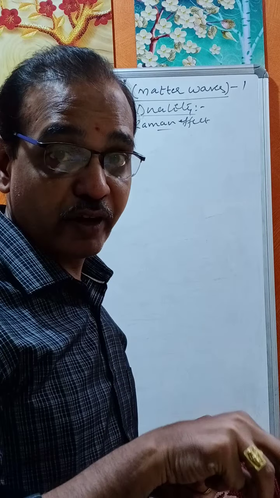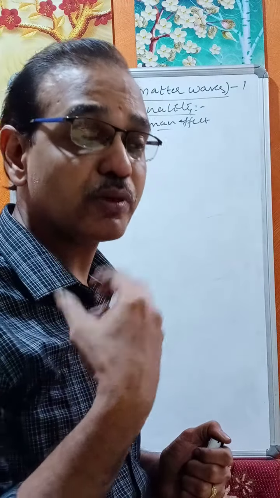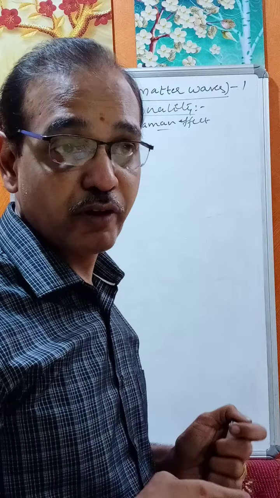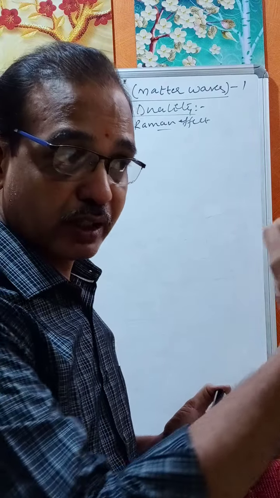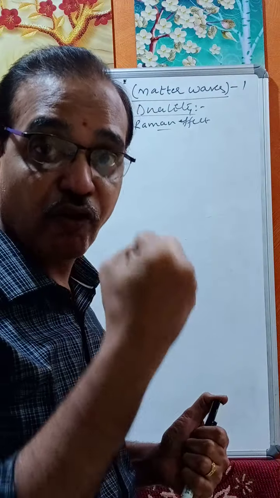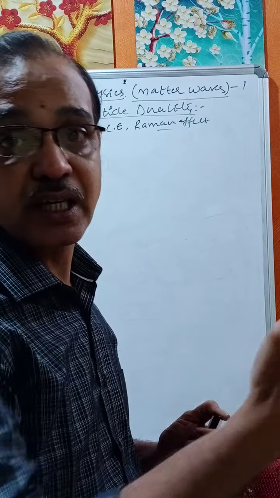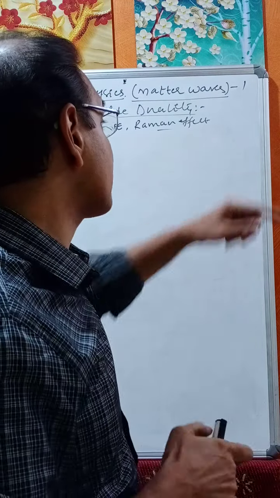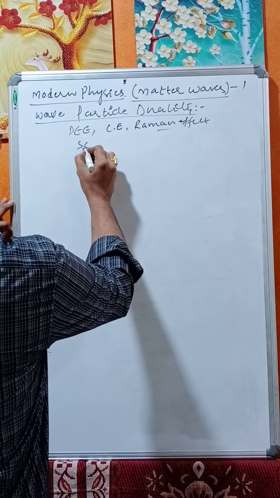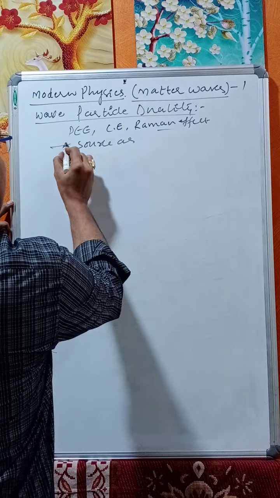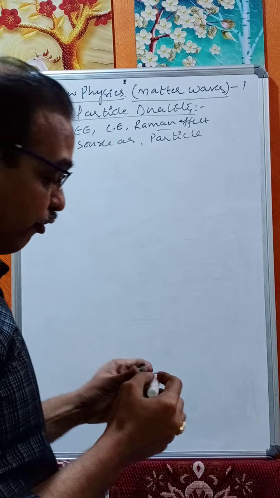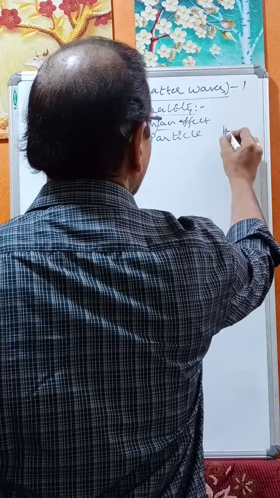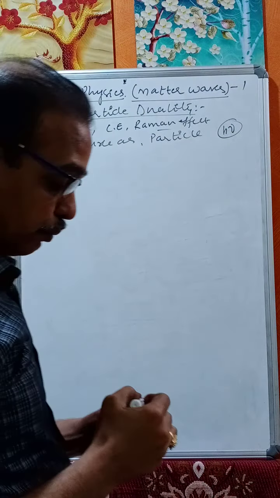Photon is falling and electron is emitting in the photoelectric effect. How do we get that photon? From any source of light or radiation. When a photon of sufficient energy from that radiation falls on the metal surface, it emits electrons. Therefore, in these experiments, we treat the source as a particle. A photon means a particle of energy, a bundle of energy, h nu.